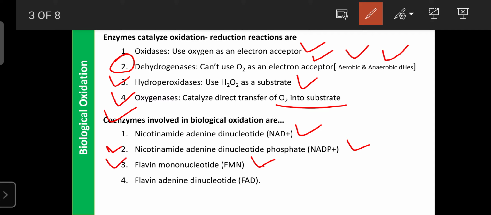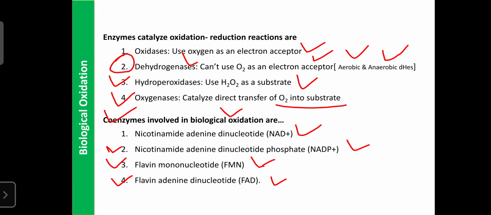Riboflavin is another multivitamin, a B complex. Then another is FAD, flavin adenine dinucleotide. It is also used as a coenzyme and is involved in biological oxidations, along with the dehydrogenase enzyme. So these are the four main coenzyme systems involved in biological oxidation: NAD, NADP plus, FMN, as well as FAD. Now we can go for them one by one.